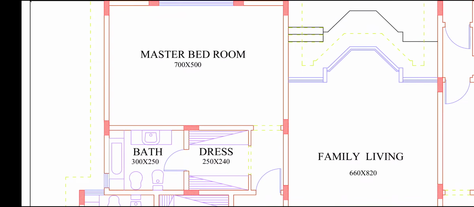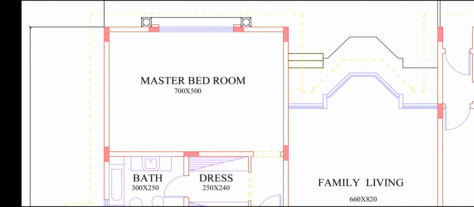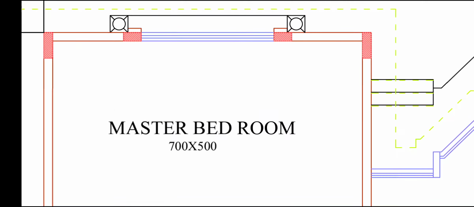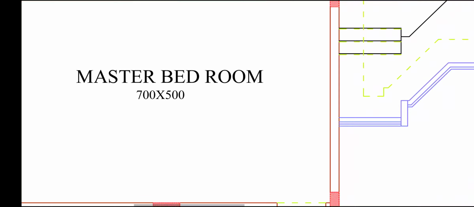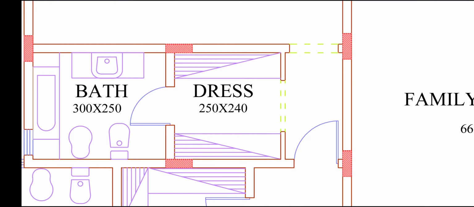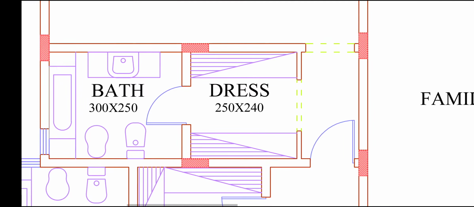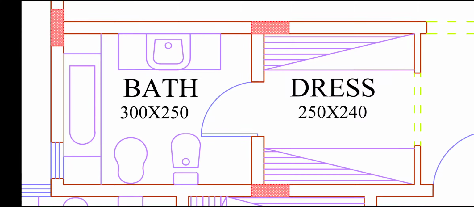And again this side, the master bedroom, a big bedroom, is 700 centimeters by 500 centimeters. On this side we have given only this side window, there is no window here. And this dress area is 250 by 240, we can keep two cupboards. This bathroom is 3 meters by 250 centimeters.